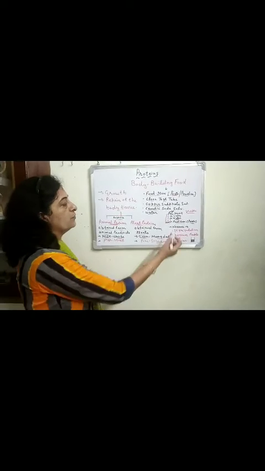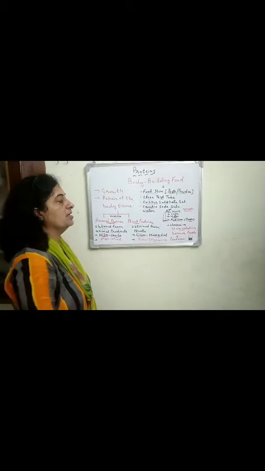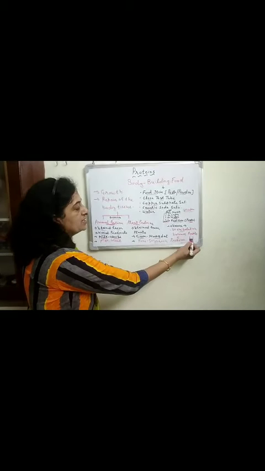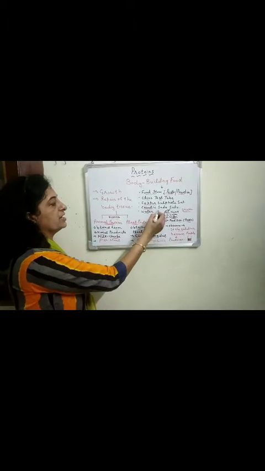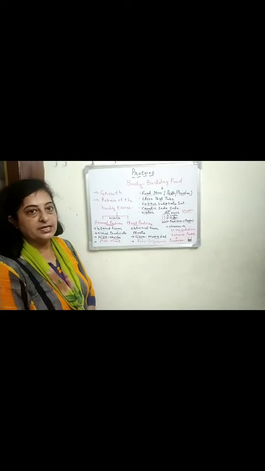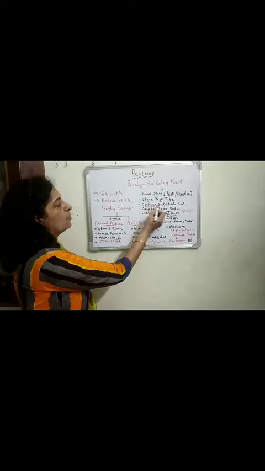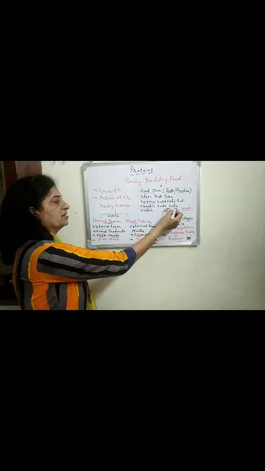If the solution becomes purple, then it shows the presence of proteins in a given food item. So we can easily test the presence of protein in any food item with the help of copper sulfate solution and caustic soda solution.